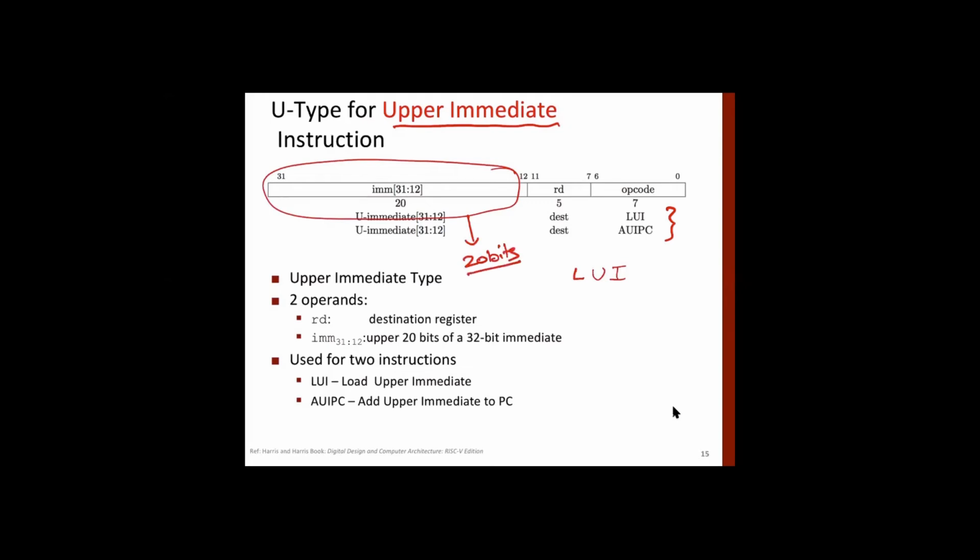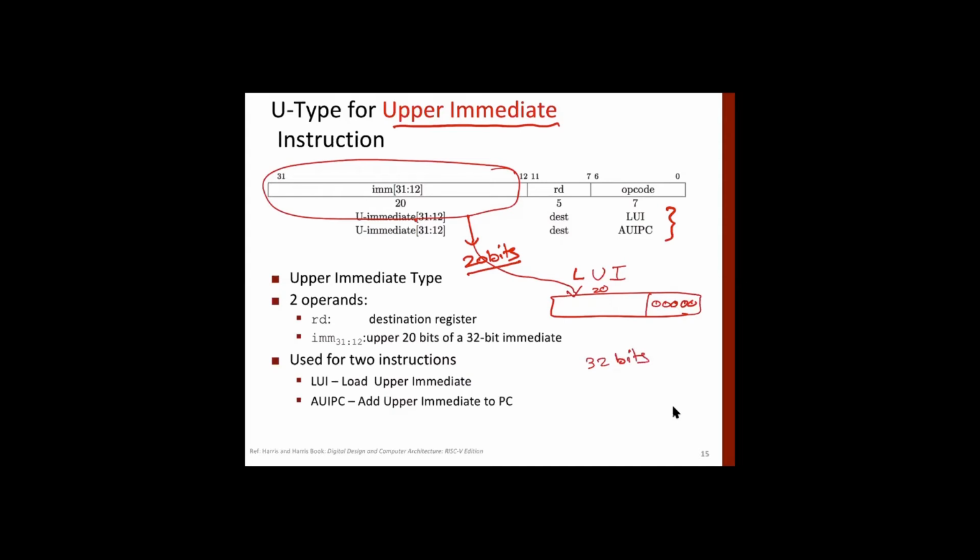So what we are doing is that when we are using LUI, then whatever is in this opcode field, we are looking at register RD, and in the top 20 bits of that, we are putting this constant value, and the remaining are all zeros. Okay, that's simple. So now we have seen how to generate a constant. We can move some data to some register, and for the lower 12 bits we can do ADDI. So with add immediate we can create a 32-bit constant that we have studied earlier, if you remember.